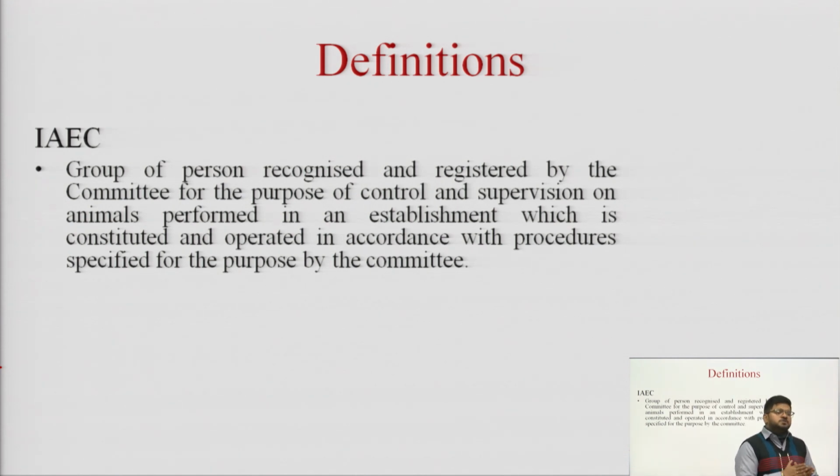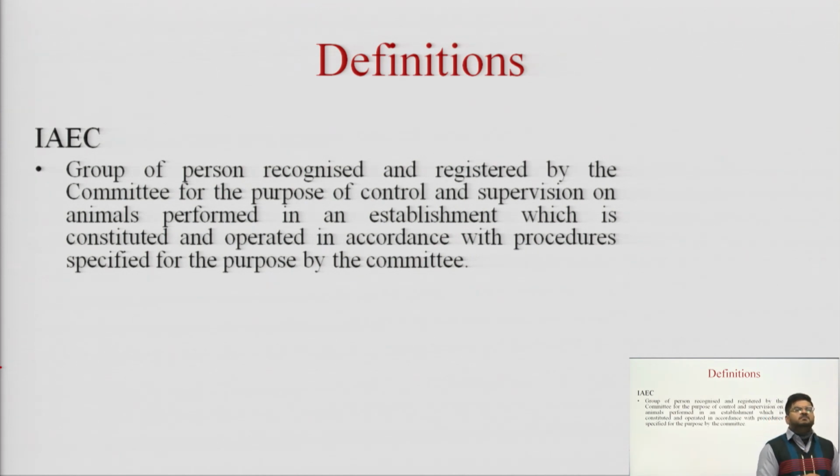So, an Institutional Animal Ethical Committee जो है, it is a very recognized and registered committee है, and it has to get registered under CPCSEA. What is CPCSEA? It is a committee for the purpose of control and supervision on animals. ठीक, it is a committee जो कि animals को किस तरह से breed करना है या उनके यूज़ को किस तरह से कंट्रोल में लाना है, वो गवर्न करता है.